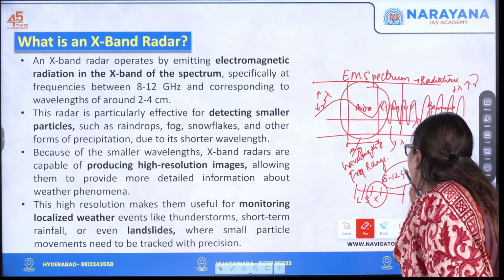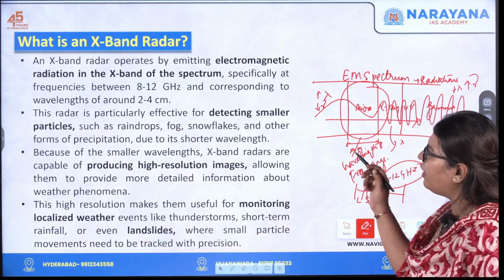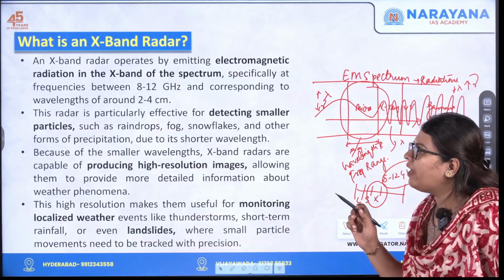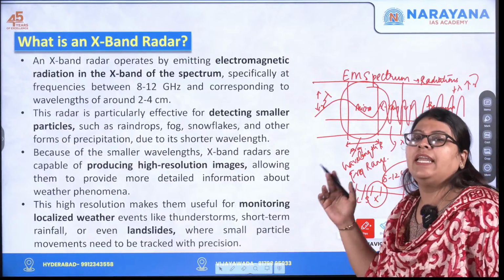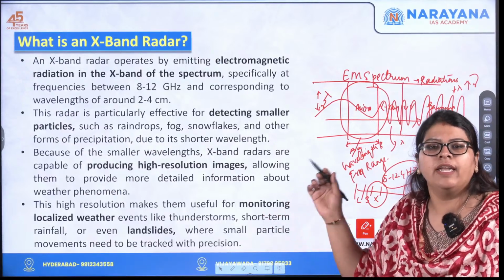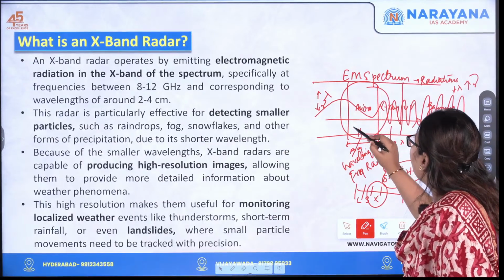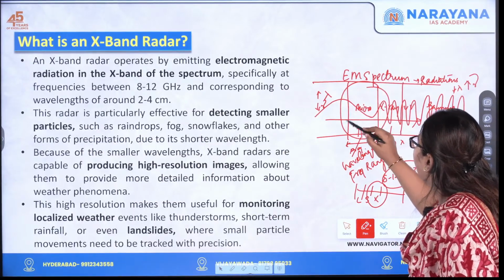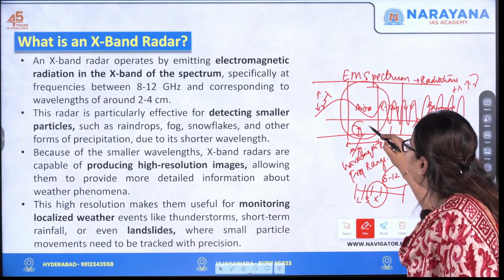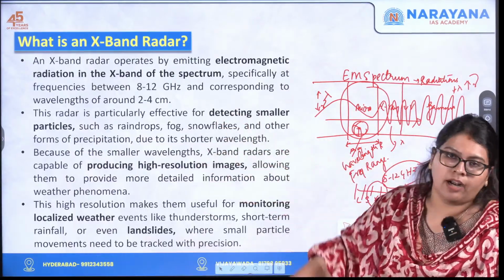So this is called the X band. So an X-band radar emits electromagnetic radiation in the X band of this spectrum, and by emitting the electromagnetic radiation over here, this particular radar functions.